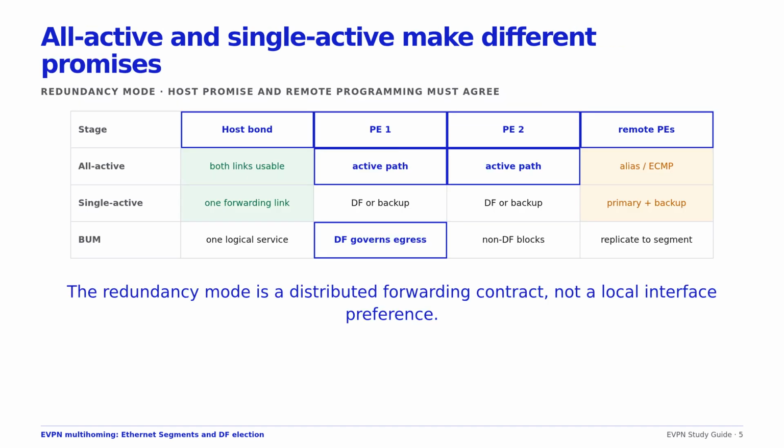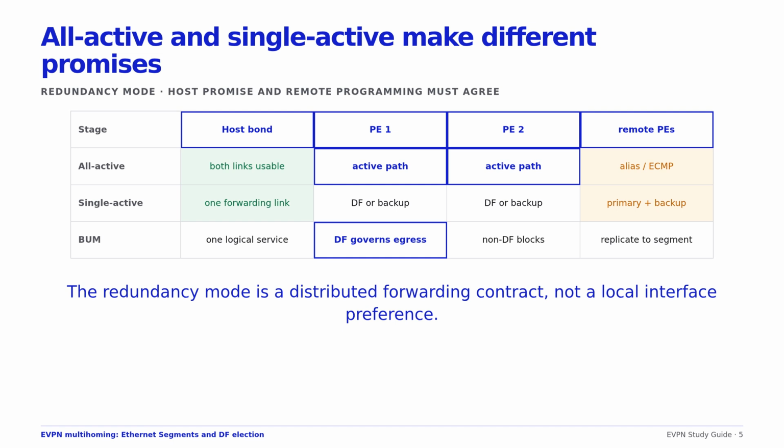In all active mode, eligible PEs may forward known unicast to and from the customer attachment, and the customer commonly hashes flows over one LACP bundle. The DF alone sends overlay-originated BUM traffic toward the segment for a service. In single active mode, only the DF forwards the governed unicast and BUM traffic.